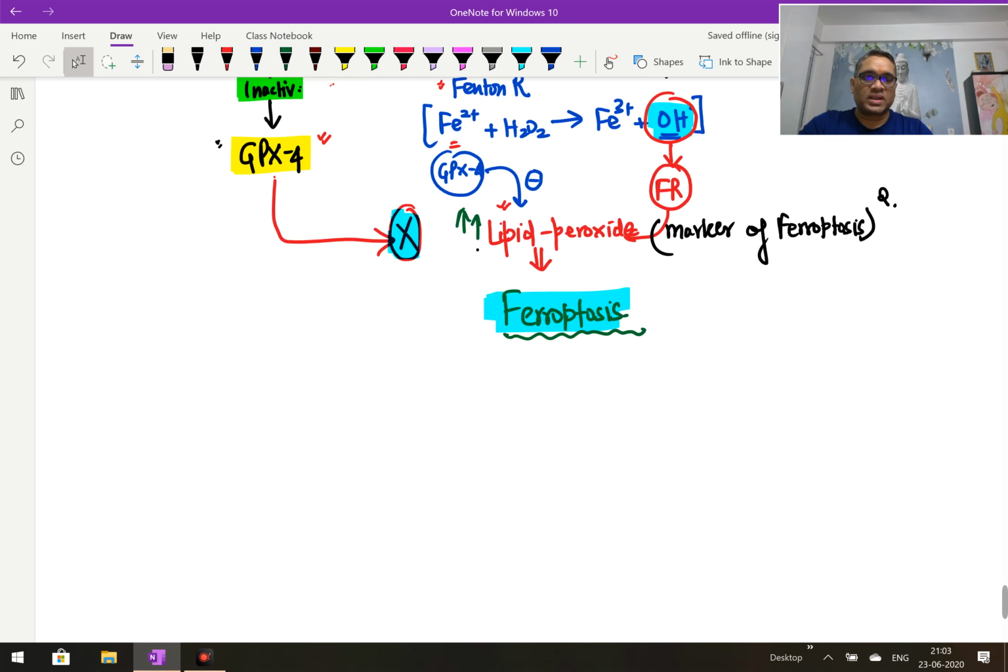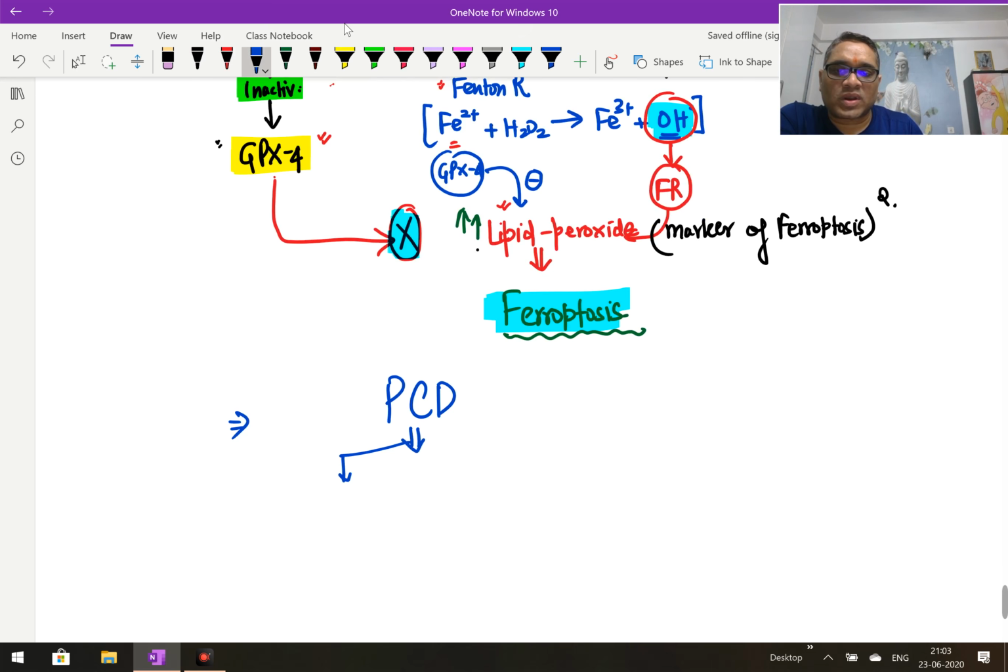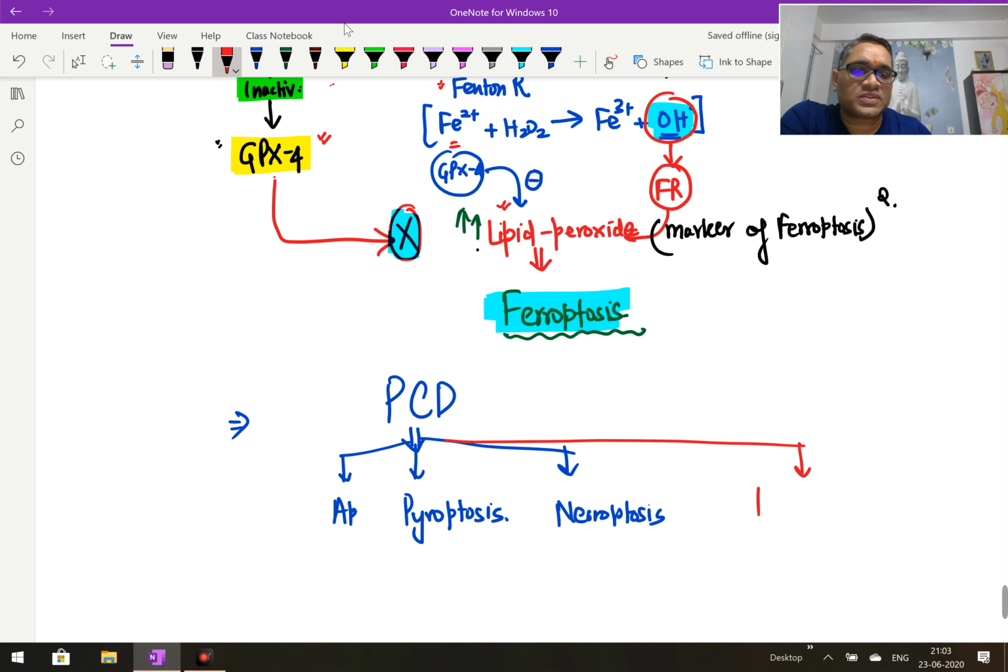So these are important points about ferroptosis. As I said in the beginning, it is a programmed cell death. In short, I am writing programmed cell death. We know that programmed cell deaths are apoptosis, right? Earlier what we have read in Robbins: apoptosis, pyroptosis, necroptosis, right? So all these are programmed cell death. And now there is a new addition in this 10th edition of Robbins, which we are studying, that is ferroptosis, right?